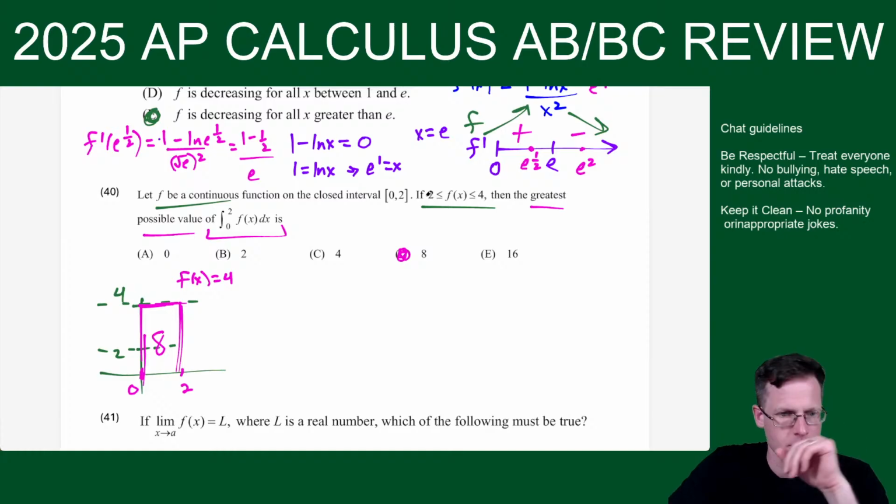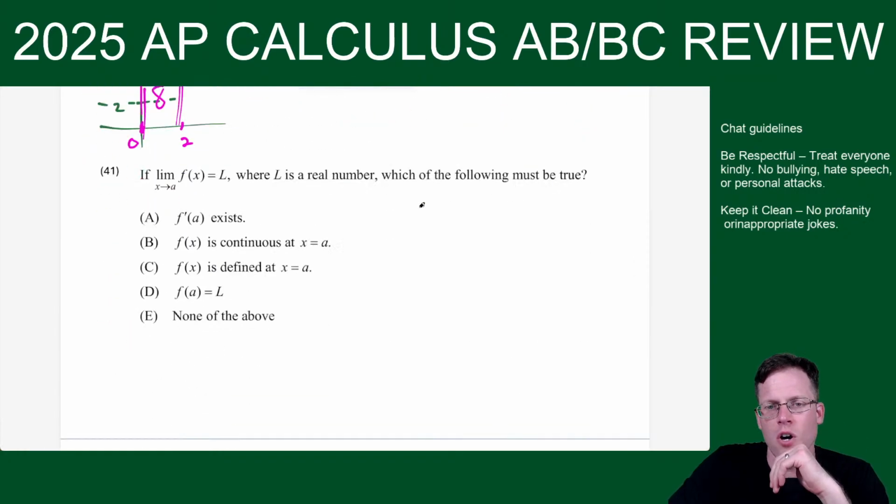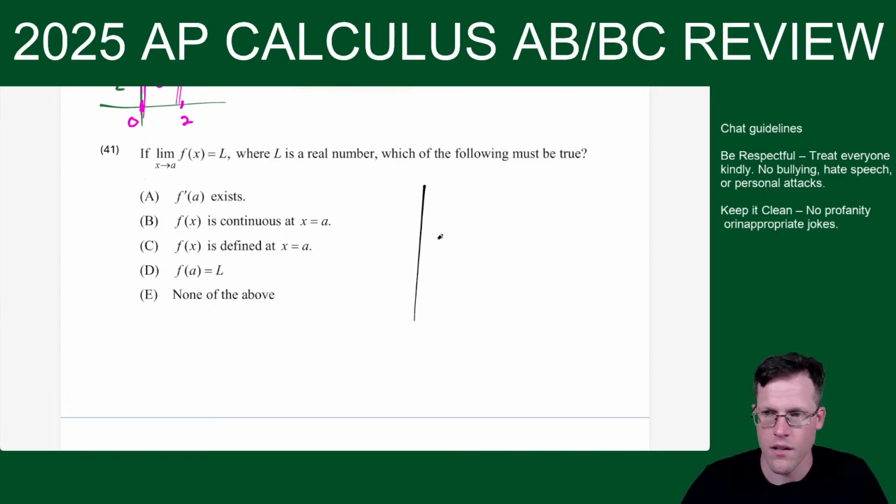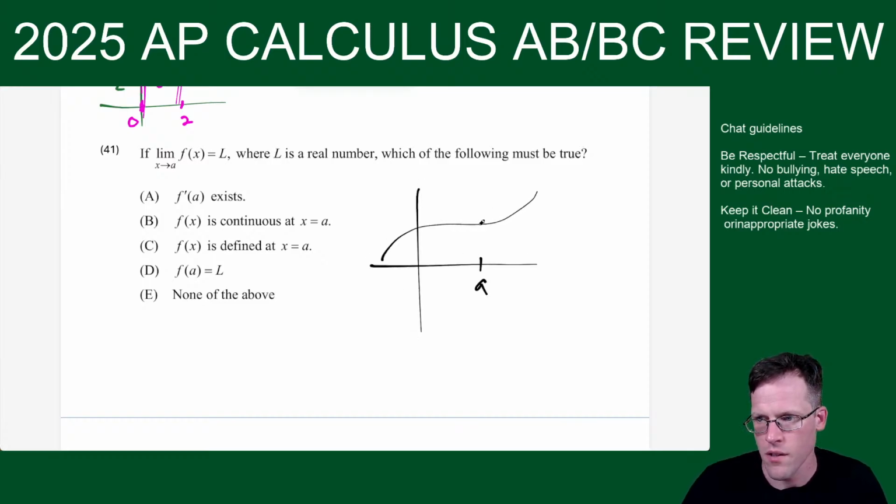All right. Moving on. Oh, this is a nice question. Concept heavy. If the limit as x approaches a of f of x equals L, which of the following must be true? The derivative exists? Well, not necessarily. If the limit exists, you could actually have a hole in the graph here, and this is still true. We could have, let's say, a removable discontinuity.